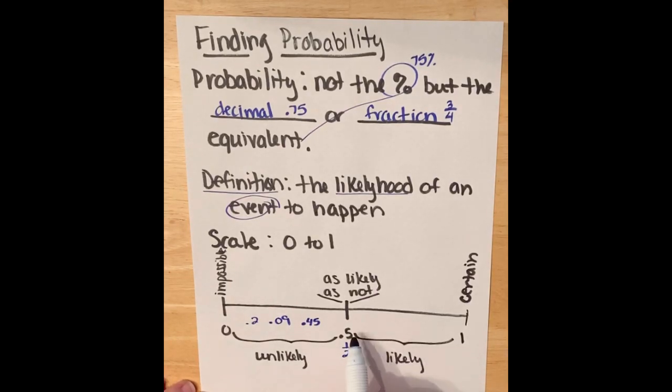Same thing on the upper end. It's a range between 0.5 and 1. And that's considered to be likely. If it's over 0.5 and not quite 1, it's going to be very likely to happen. So some numbers you could see here would be 0.51. It has to be just a little over 0.5 and it's considered likely. Like we mentioned above, 0.75. You could have 0.803, anything over 0.5 but less than 1, and it will be considered likely to happen.